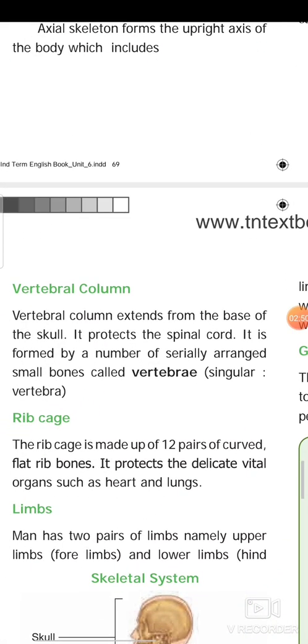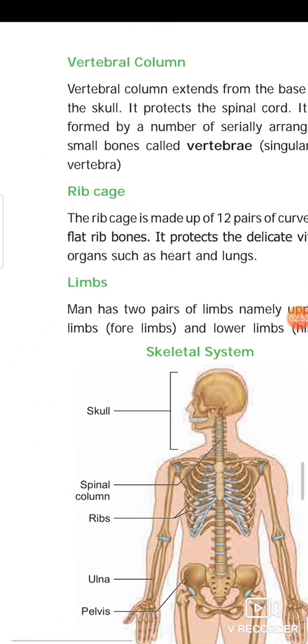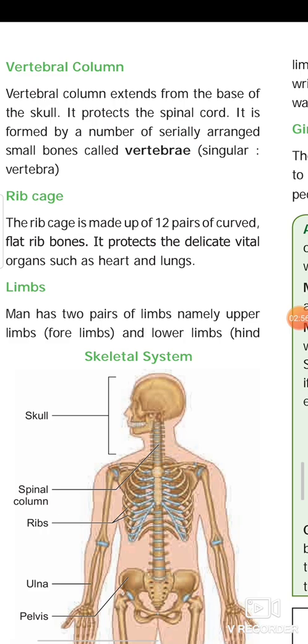Vertebral column. Vertebral column extends from the base of the skull. It protects the spinal cord. It is formed by a number of serially arranged small bones called vertebrae. Singular is vertebra. Rib cage. The rib cage is made up of 12 pairs of curved flat rib bones. It protects the delicate vital organs such as heart and lungs.